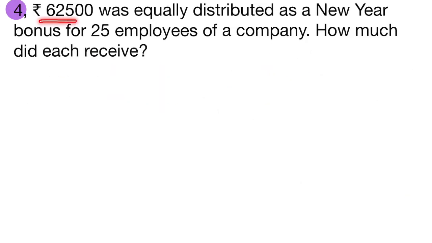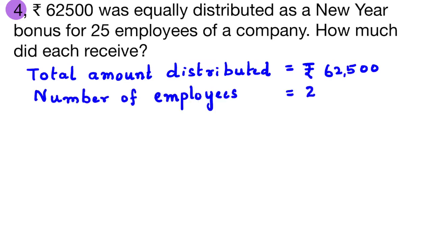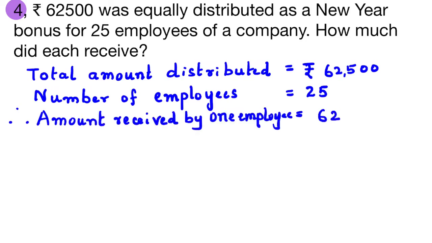Fourth question. Rupees 62,500 was equally distributed as a New Year bonus for 25 employees of a company. How much did each receive? Statements. Total amount distributed, rupees 62,500. Number of employees, 25. Therefore, amount received by one employee is equal to 62,500 divided by 25.